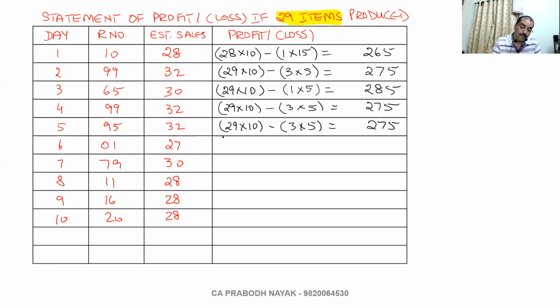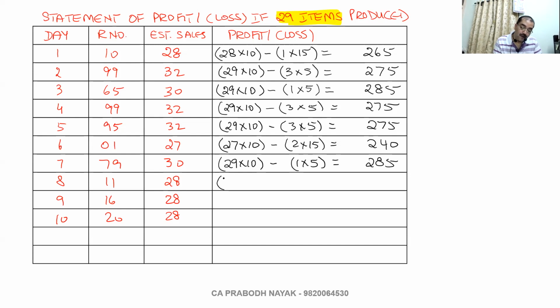27. 27 into 10 minus 2 into 15. 270 minus 30, 240. 30, so it is 29 into 10 minus 1 into 5. 290 minus 5, 285.